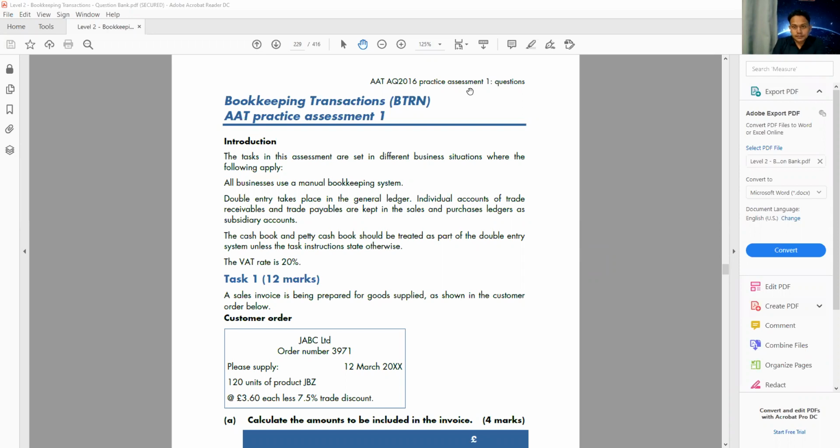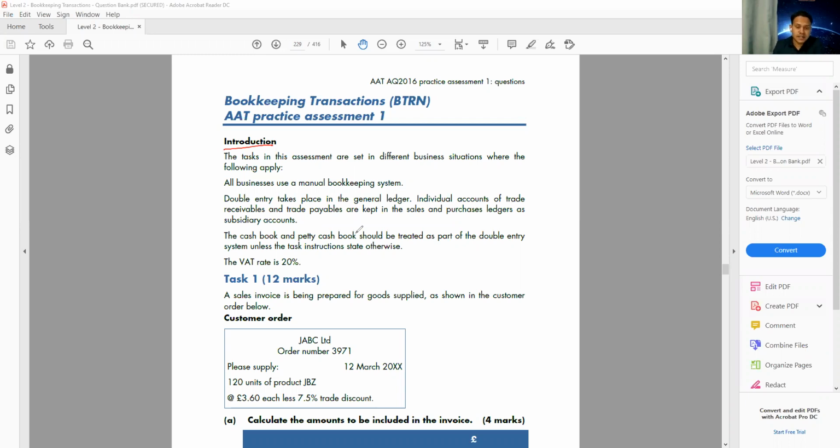Okay, so let's start with question number one. Let's read the question. It says Bookkeeping Transactions, Practice Assessment 1. Introduction: The tasks in the assessment are set in different business situations where the following apply. All businesses use a manual bookkeeping system. Double entry takes place in the general ledger. Individual accounts of trade receivables and trade payables are kept in a sales and purchases ledger as subsidiary ledgers.